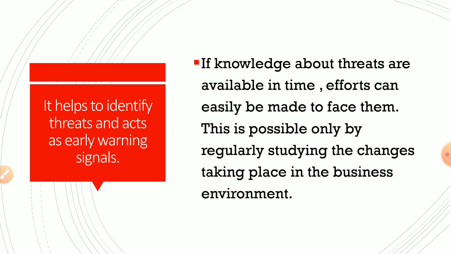Then, if you know about business environment, it helps to identify threats and get early warning signals. If knowledge about threats is available in time, efforts can easily be made to face them. Threats means, first what we discussed is opportunity, first mover advantage, opportunities we will get. Now the next one is what?